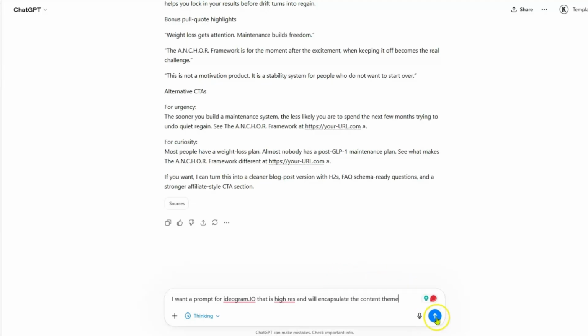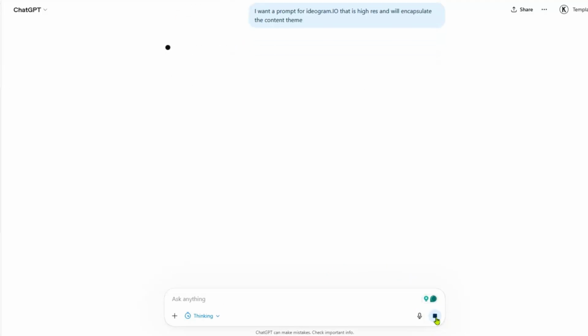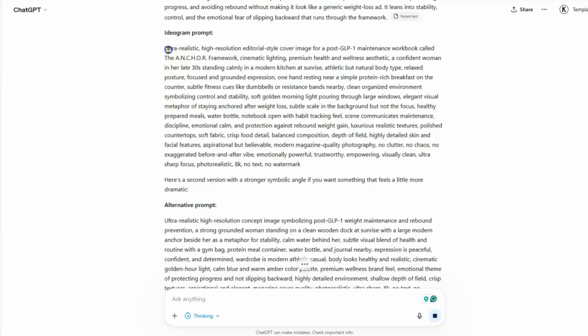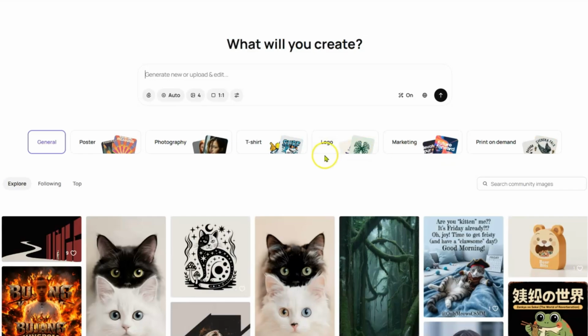Okay, so now it's going to create a prompt for Ideogram. Now, Ideogram is a free program. I'll put a link to that in the description as well. It gives you an alternative prompt. So I'm going to take this first prompt here and go over to Ideogram. Now, like I said, you can join this for free. It doesn't cost you any money, but they do have restrictions. There's also an upgraded version that costs you a little bit of money every month. But I use this all the time, so I pay for the upgraded version. But you can use this for free.